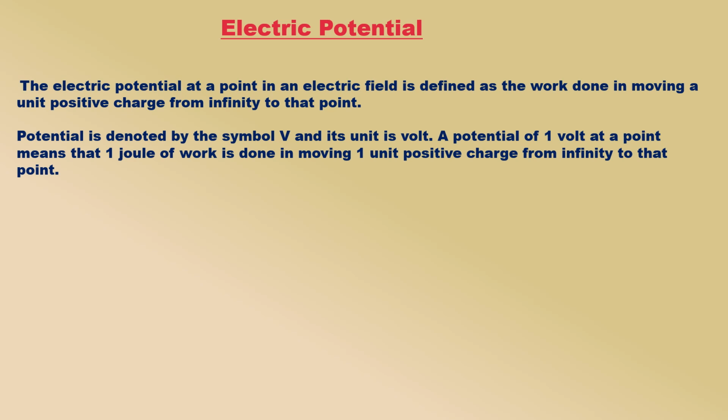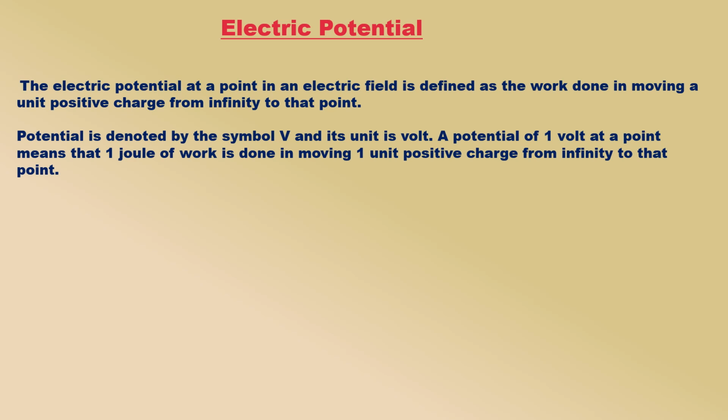Electric potential. When a small positive test charge is placed in the electric field due to another charge, it experiences a force. So, work has to be done on the positive test charge to move it against this force of repulsion. The electric potential, or potential, at a point in an electric field is defined as the work done in moving a unit positive charge from infinity to that point. Potential is denoted by the symbol V and its unit is volt.